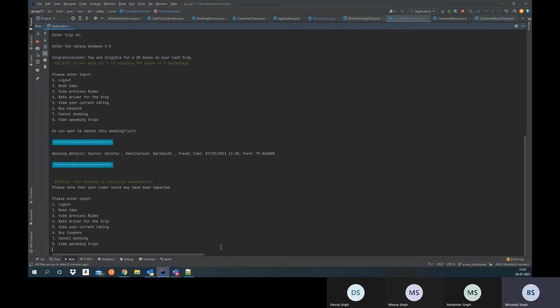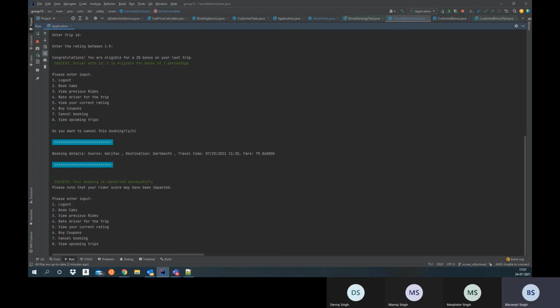And if a customer just books a cab and the driver is on his way, or has just left, then if he cancels, obviously there is a limit that we've set. Suppose a customer cancels the ride within 1 minute of booking, then there is no fee. But suppose he cancels after 1 minute of booking, then he will be penalized. The more time he takes to cancel, the more penalized the score will be. We won't tell the user how much his score has been impacted, but he'll just get a message that your score has been affected, like we can see here.